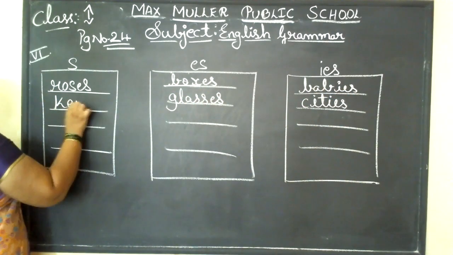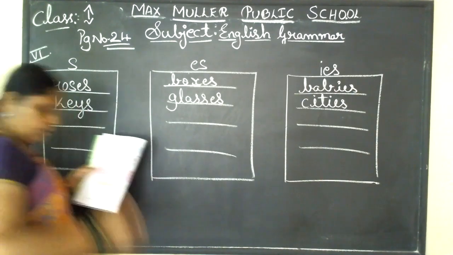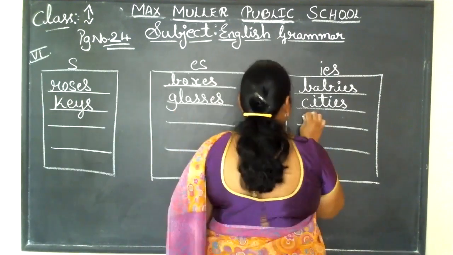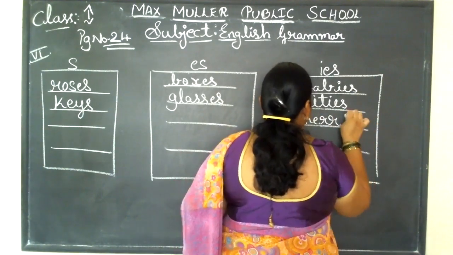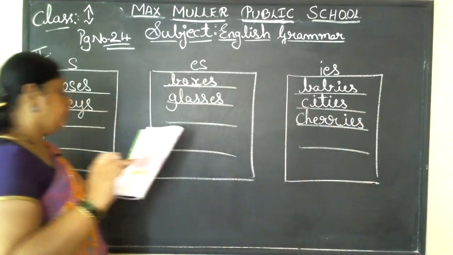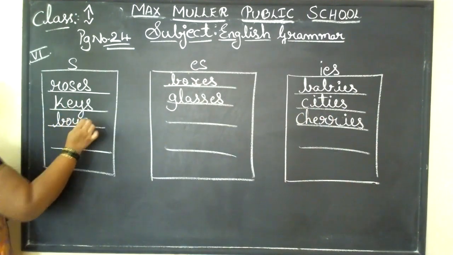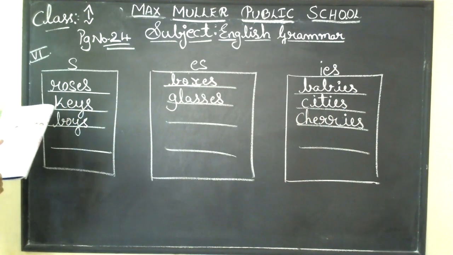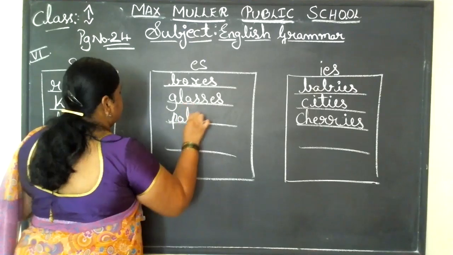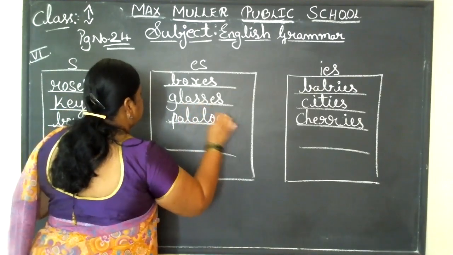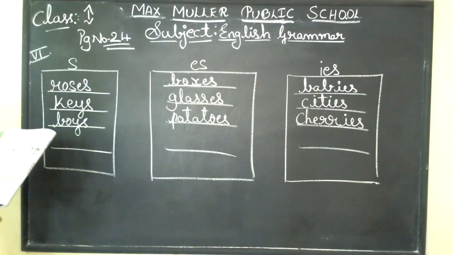Keys, K-E-Y-S. Cherry, it comes to IES. CHERRIES, cherries. Okay. Boy, boys, B-O-Y-S. Just add S, that's all. Potato, so it comes to ES. POTATOES, potatoes. Got it?